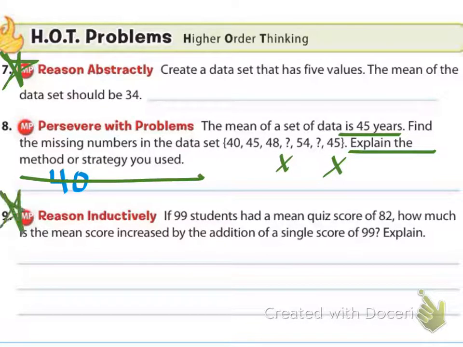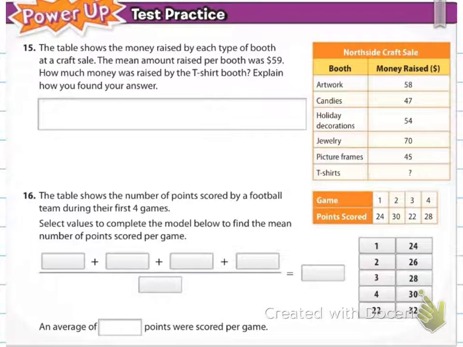Keep working on number 7 and number 9 for the hot questions, and then also that power up that's on the back just above those old review problems on the back of that page. The power up is number 15 and 16. You can work on those as well for extra practice, and we can go over them during class.